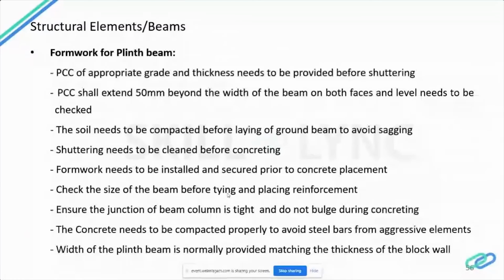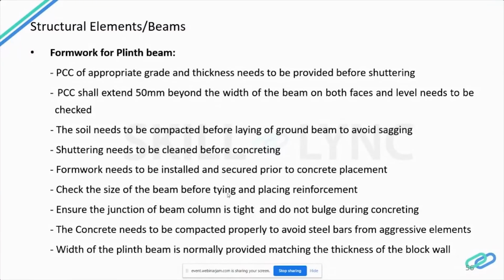PCC shall extend a minimum of 50 mm beyond the width of the beam. If the width of the beam is 230, the PCC should be laid 50 mm on both sides. It should be a minimum of 150 mm in natural ground, so that the earth filled within the walls and beam does not escape during plinth beam filling.